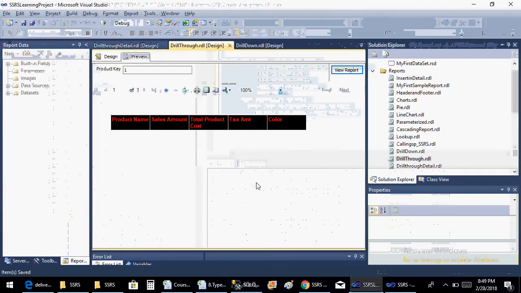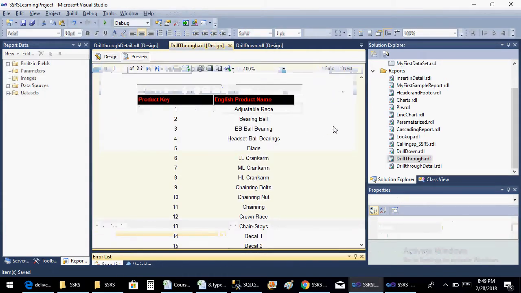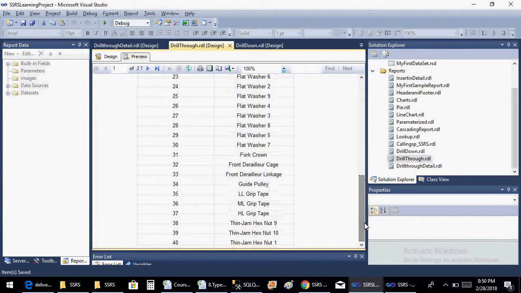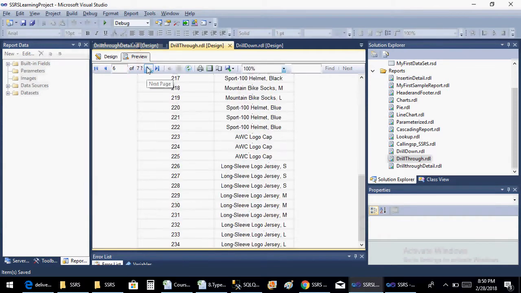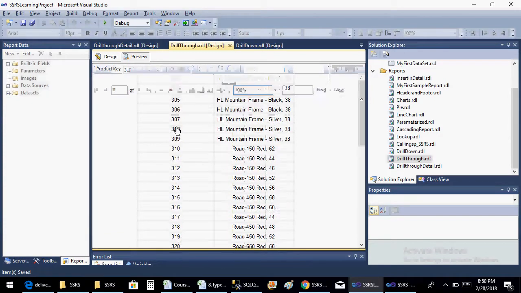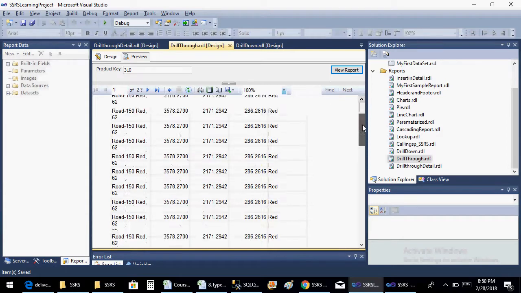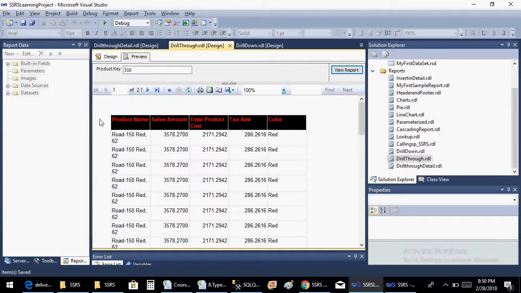Product key 310, do we have that value in our main report? That's what we have to see now. Preview. Product key 310, do we? Yeah, so just click on product key 310. So it is providing us the information. Product name is same, and the sales amount, total product cost, tax amount, and the color, which is consistent across. We also need to add the region and the person who ordered this item, all those details, then we will get the details of this.